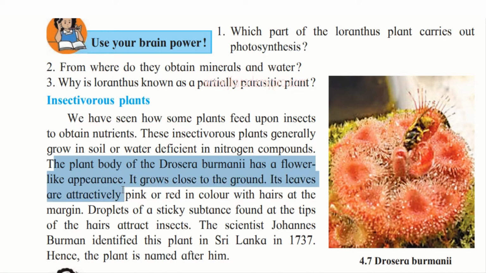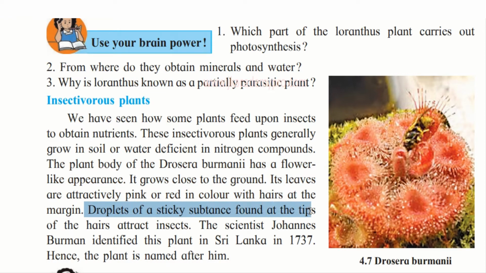Now, its leaves are attractive pink or red in color with hairs at the margin. Margin means at the edges of the leaves. If you follow the picture that is given alongside, the droplets of a sticky substance found at the tips of the hairs attract insects. So, insects get attracted to these tiny droplets. They think that it is the nectar from a flower, and so, in order to consume it, the insects get attracted to it.